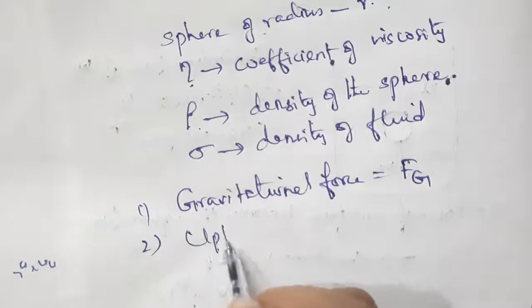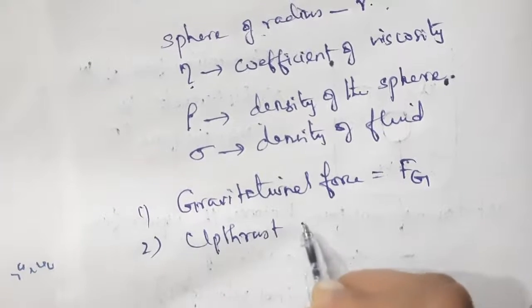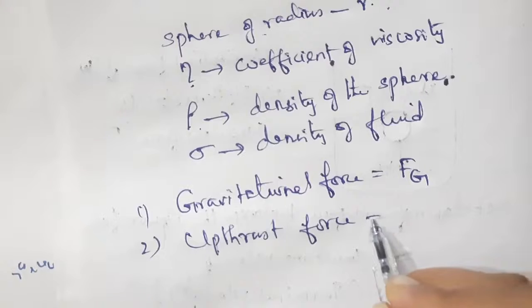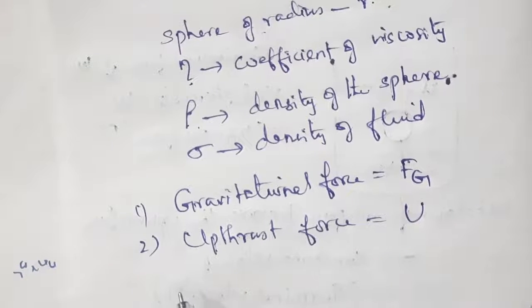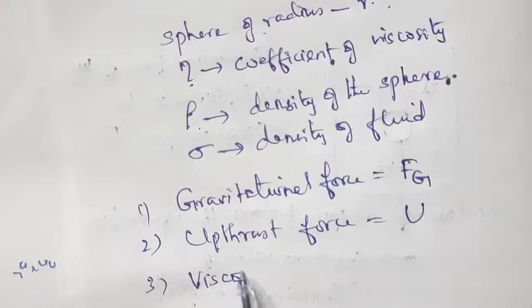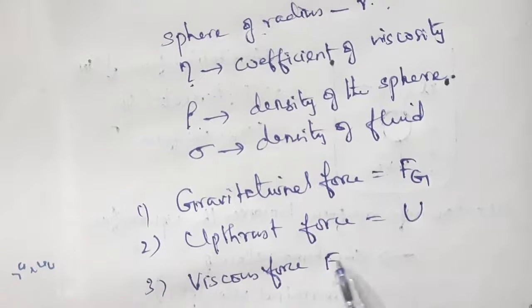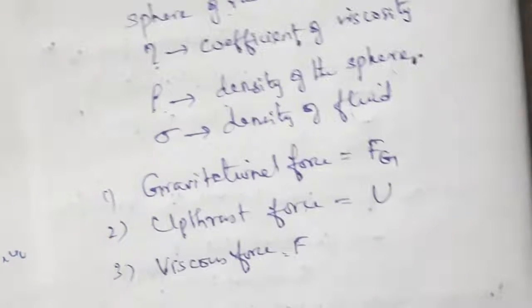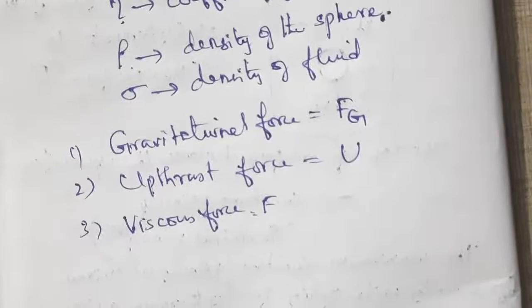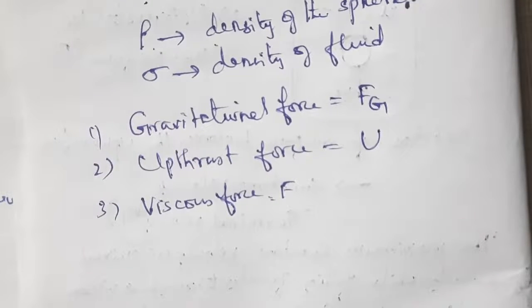Then the upthrust force, acting upward, is considered as U. Then there is the viscous force, also acting in the upward direction, which is considered as F. So let's find these values, then we can find out the terminal velocity.